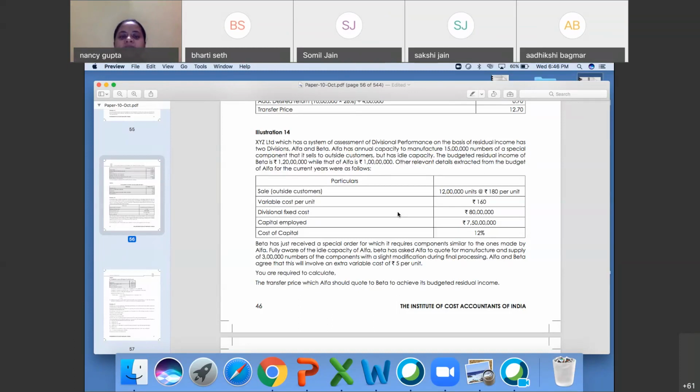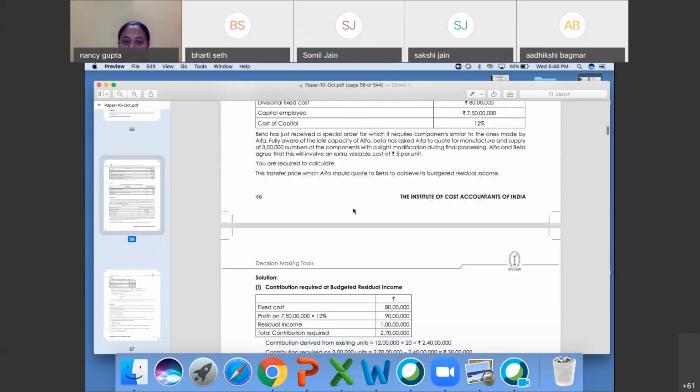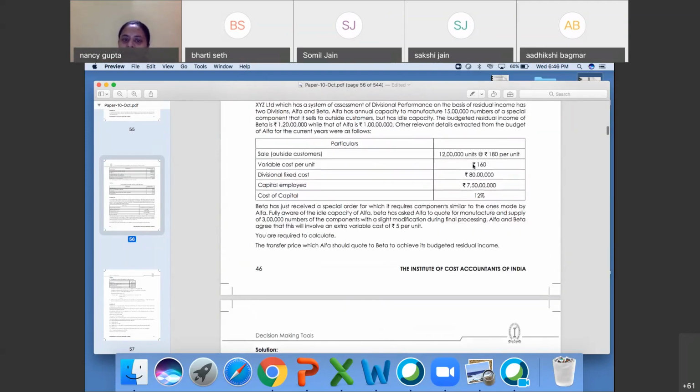Okay. XYZ Limited has a system of assessment of divisional performance on the basis of residual income. Alpha and Beta. Alpha has annual capacity to manufacture 15 lakh numbers of a special component that it sells to outside customers, but has idle capacity. The budgeted residual income of Beta is 1 crore 20 lakh and Alpha 1 crore rupees. Fine. We are required to calculate the transfer price Alpha should charge Beta to achieve its budgeted residual income. Fixed cost of alpha is 80 lakh. Variable cost will be 1 lakh 60.